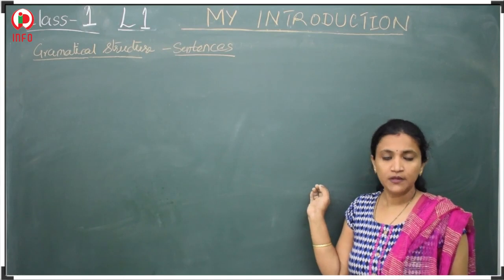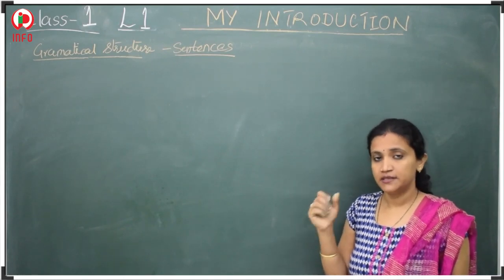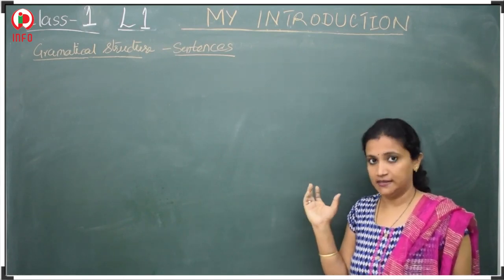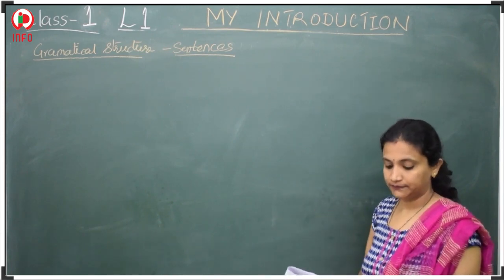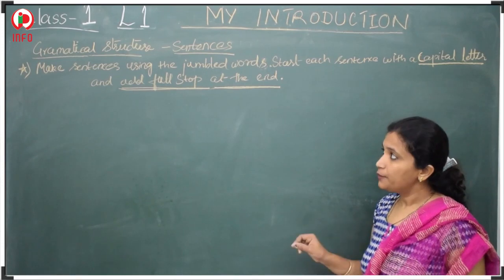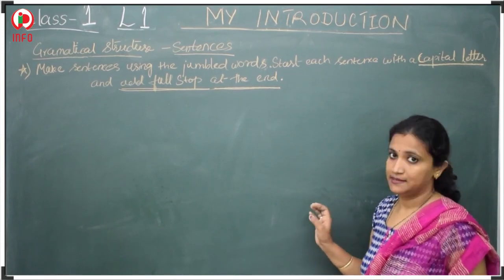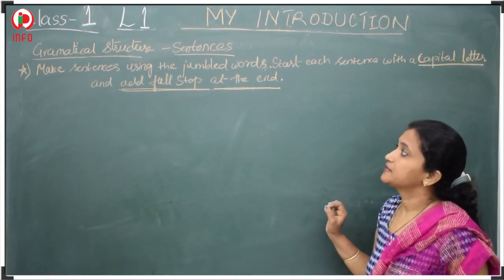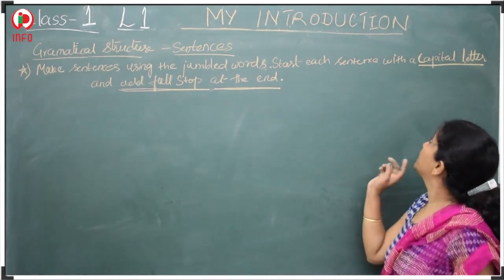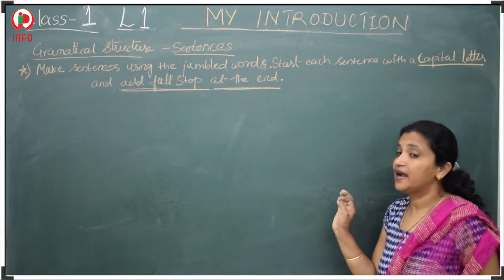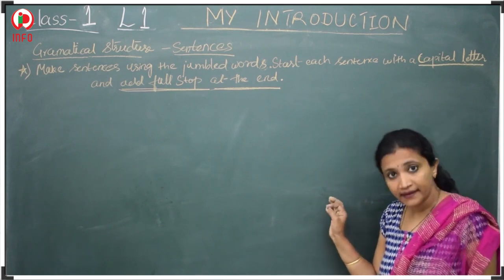You have to rearrange the words given in those sentences. Let's see what those are. So, now we will see the exercise. Okay? Make sentences using jumbled words. Start each sentence with a capital letter and add a full stop at the end.